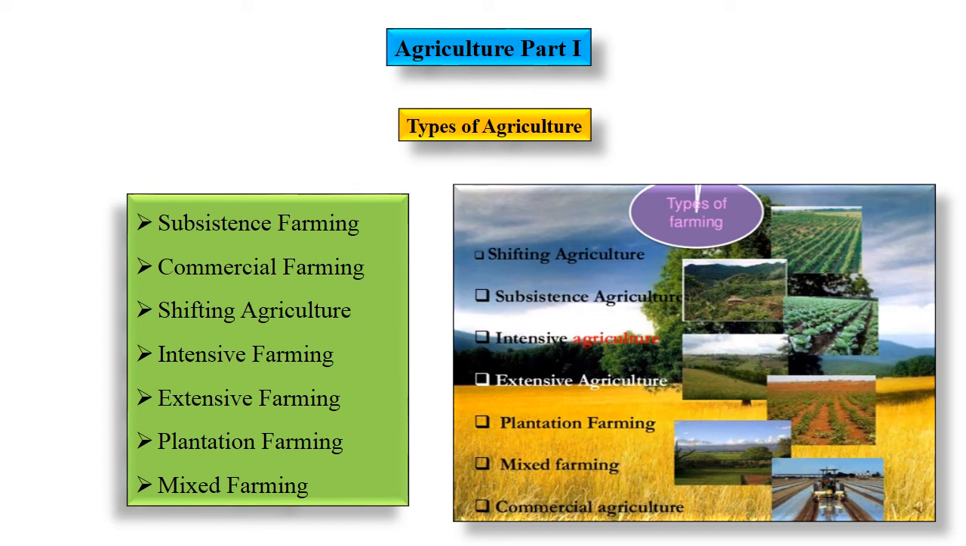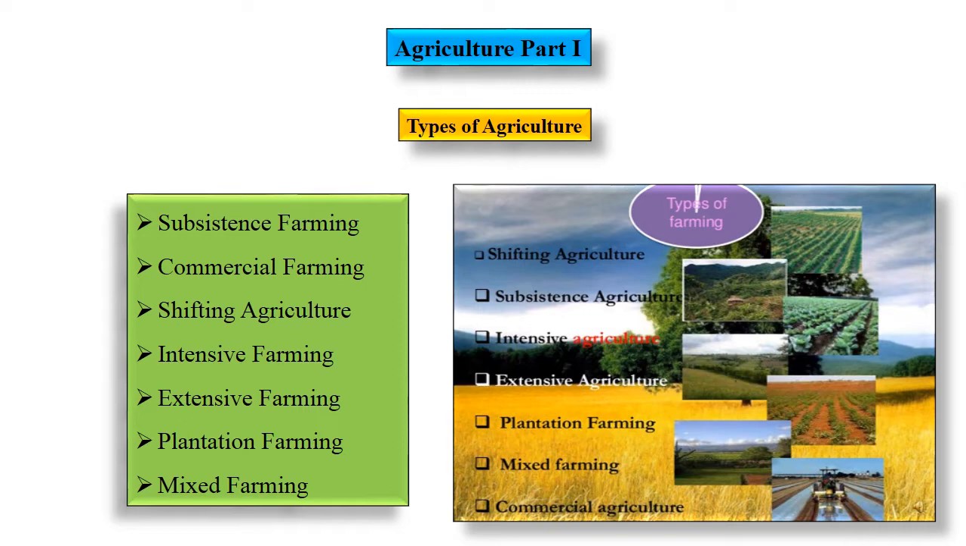Today we are going to study the lesson Agriculture Part 1. In this lesson, we have to talk about types of agriculture. You know very well that India has a variety of climatic conditions and topography. So even the farming has variation.